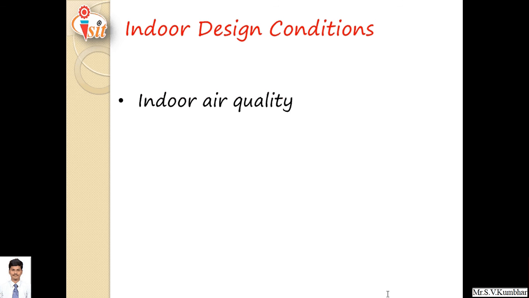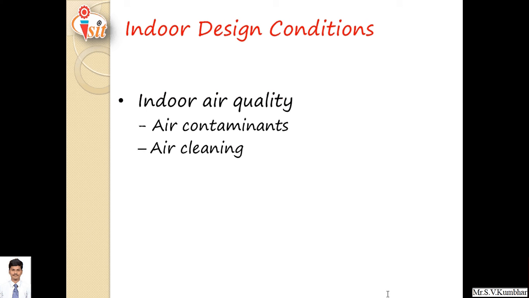So, indoor design conditions. First one, indoor air quality. For the room which is to be conditioned, air quality has to be considered. For example, for domestic air conditioning, air quality requirements are different. For industrial air conditioning, they may be different. The contaminants present inside the room have to be considered while designing air conditioning, because they have to be removed by using filters and air cleaning.